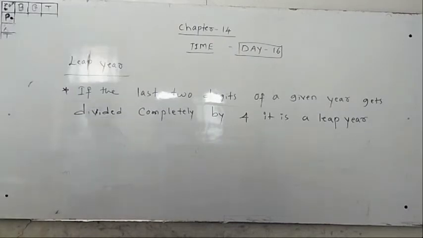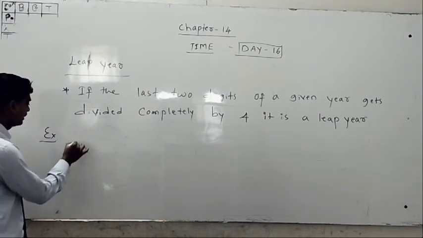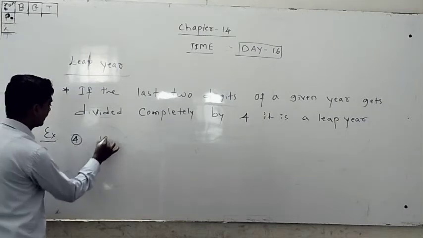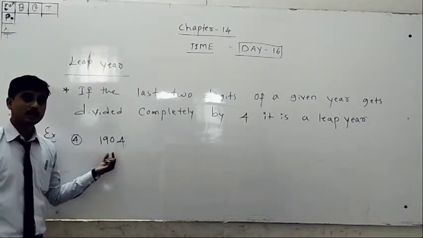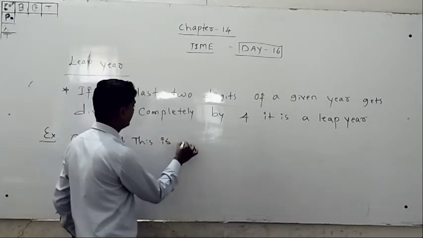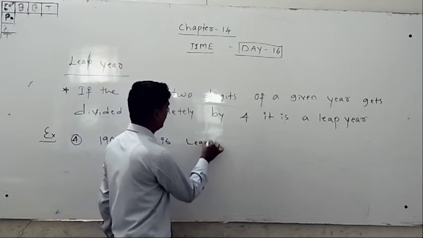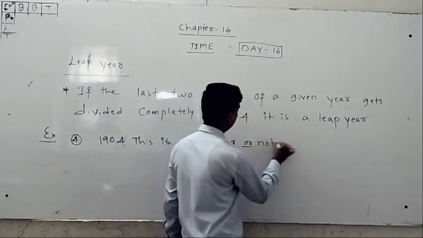And examples, already we discussed so many examples. The last example, the fourth one, 1904. Is this a leap year or not? Check.